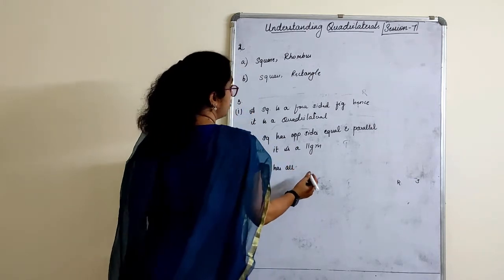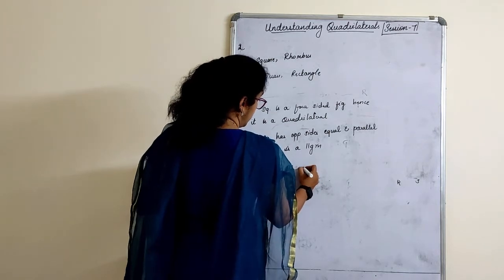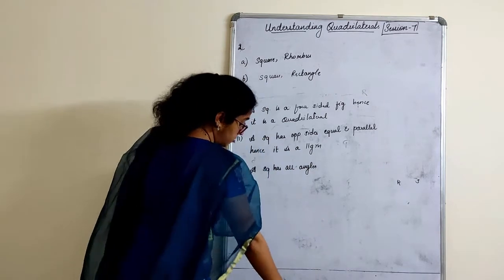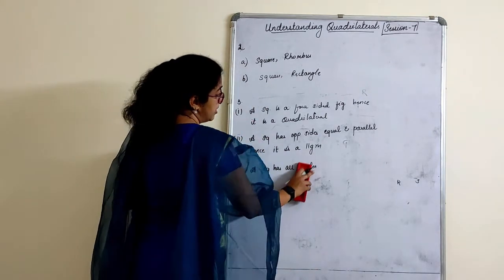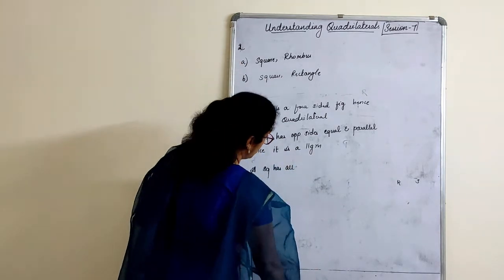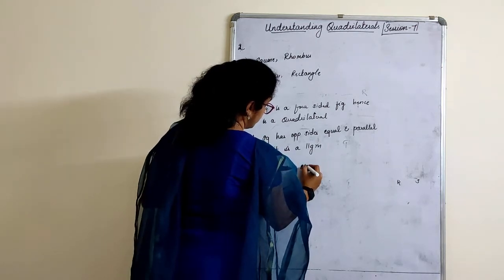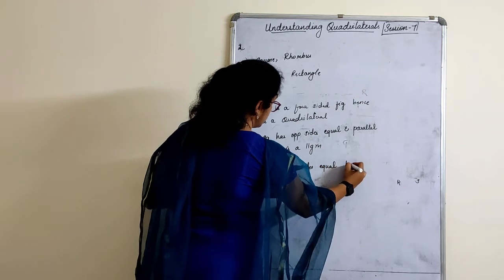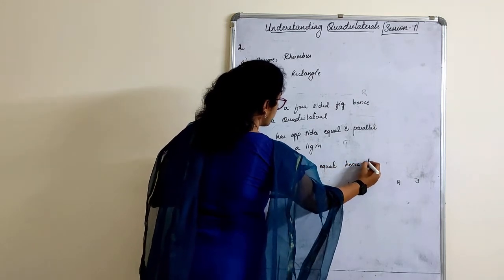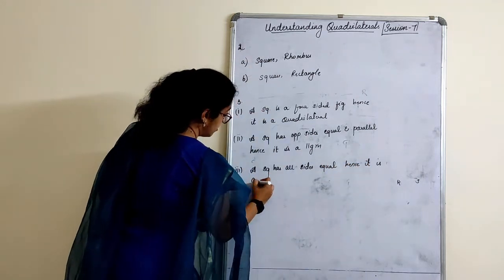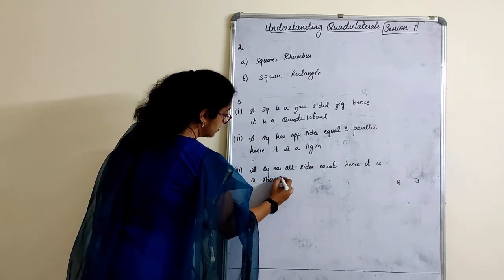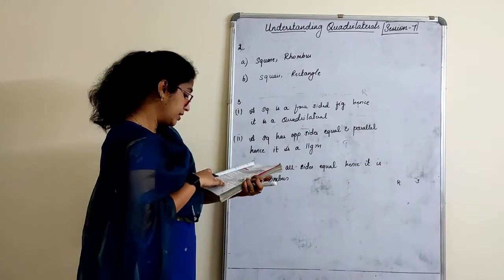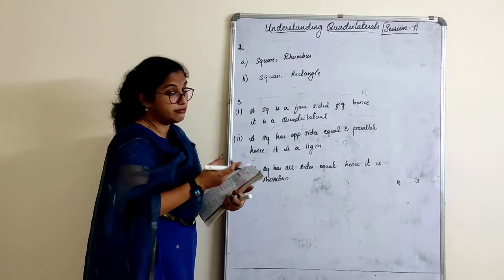A square has all sides equal, hence it is a rhombus. And the last one: explain how a square is a rectangle.